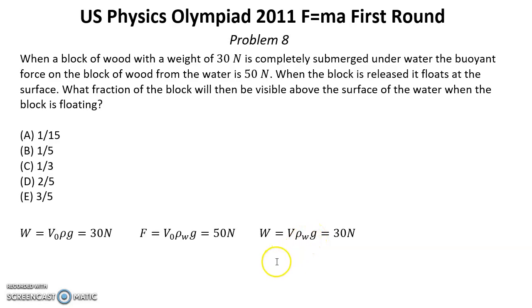And finally we can divide the first equation by this equation and find the ratio of V over V0. This will be 3 over 5. But the question is what is the part of the block above the surface, which is from this, that will be 2/5, and the solution is 2/5.